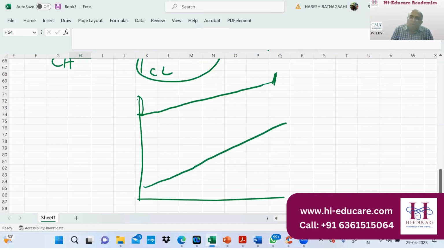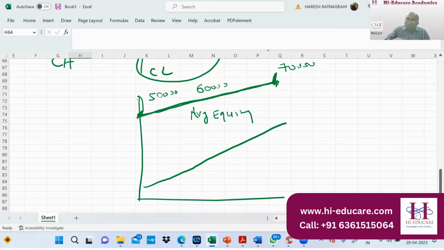Because of how much funds I have used, it is not the closing balance. I started with the opening balance, and it is increasing, and that's the reason we say average equity. If the opening balance is say $50,000 of equity and the closing balance is $70,000, then the average is $60,000. And what we assume here is that the net income is earned evenly during the year. Then only can you take the average.